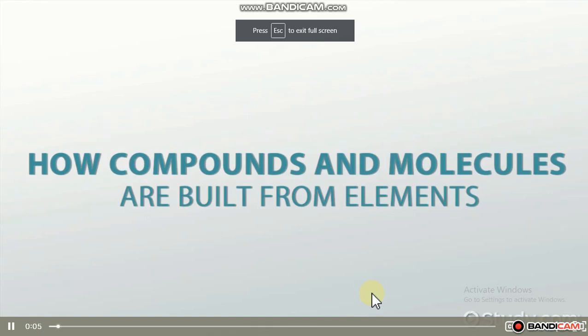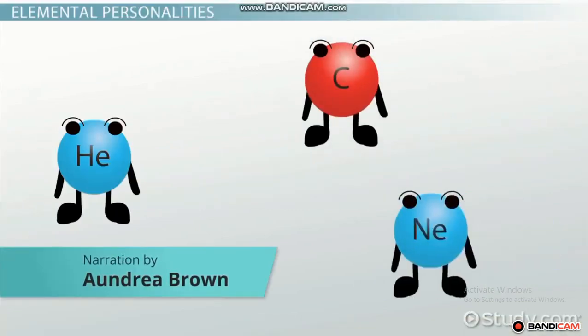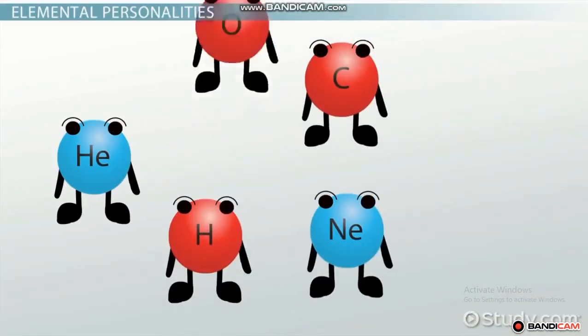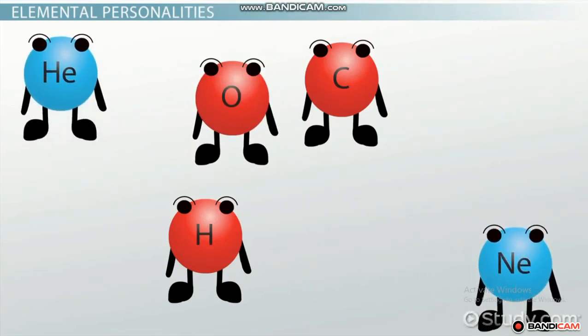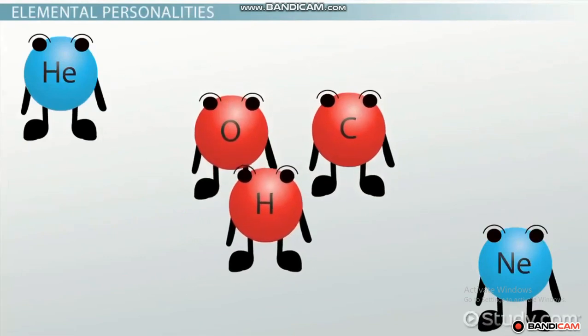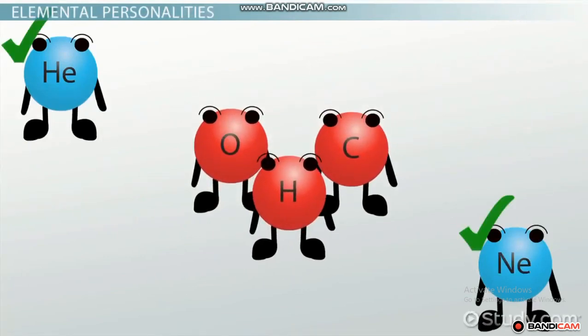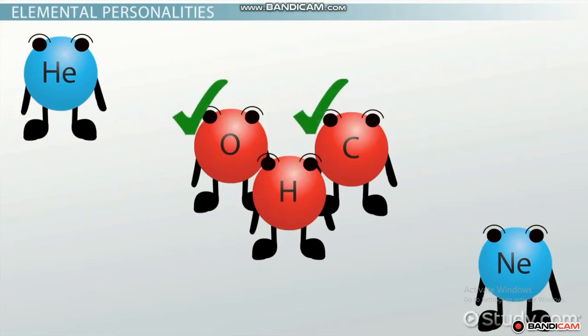Did you know that elements are like people and have different personalities? A few elements are very shy and like to be left alone, while other elements are social and like to hang out with friends. Helium and neon are examples of elements that prefer to be alone. However, many elements, such as carbon, oxygen, and hydrogen, are social and prefer to be with other elements. Let's see how elements hang out together to build molecules and compounds.